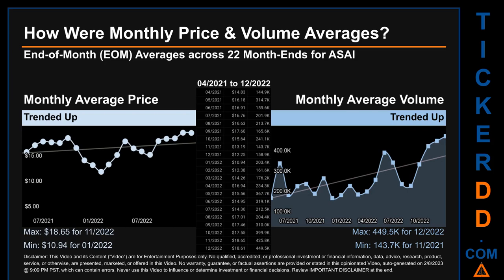The maximum end of month average price was $18.65 for 11/2020 seconds, while the minimum was $10.94 for 01/2022. Looking at volume, 12/2020 seconds and 11/2021 respectively saw the highest and lowest monthly average volume at 449.5 thousand and 143.7 thousand.